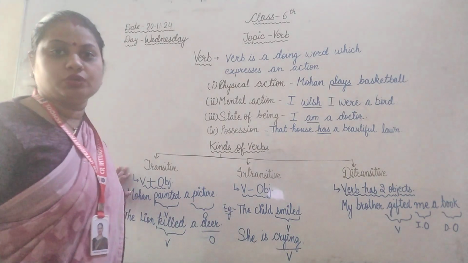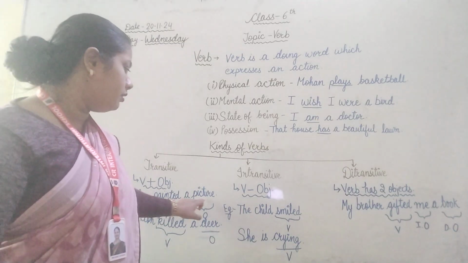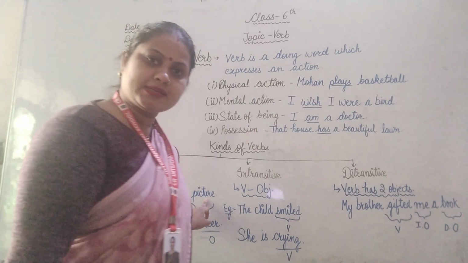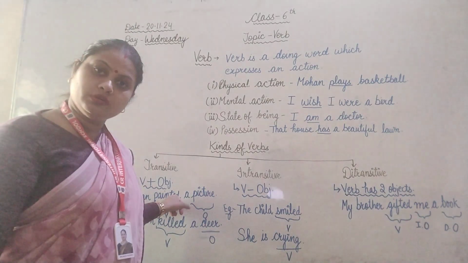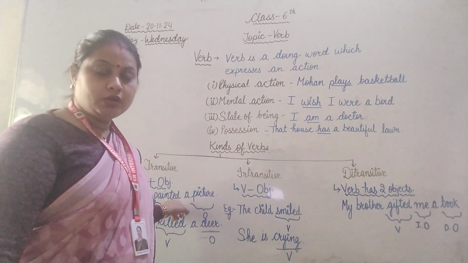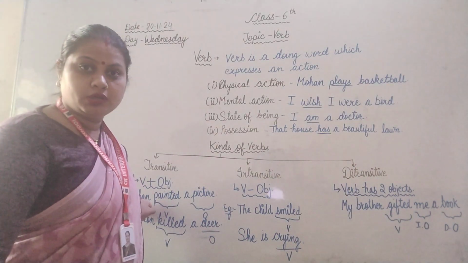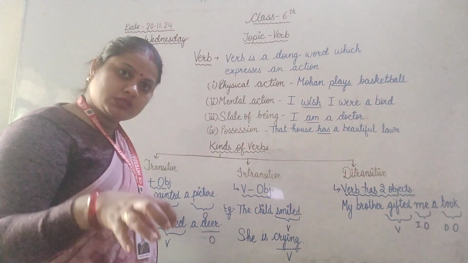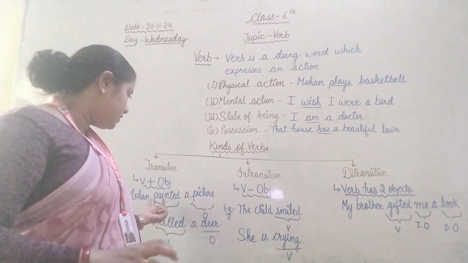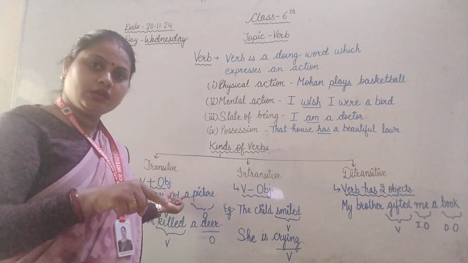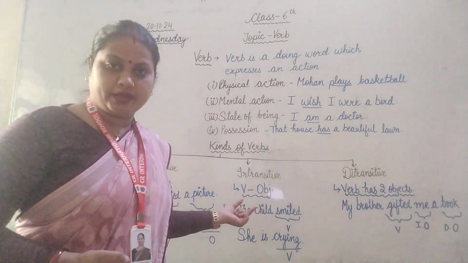Mohan painted a picture. Look at this example. Mohan painted a picture. So first of all, our task is to identify the verb. Painted. Painted is a verb. Now ask a question: what has Mohan painted? When we get the answer, a picture. That means this verb needs an object to explain its meaning clearly, with clarity.